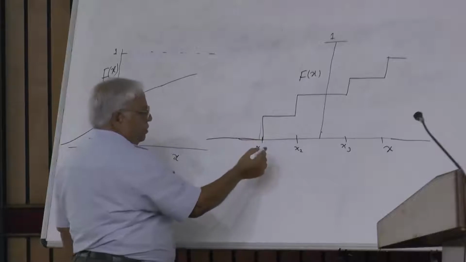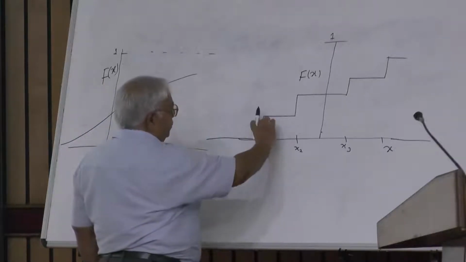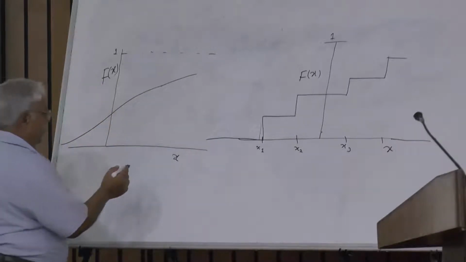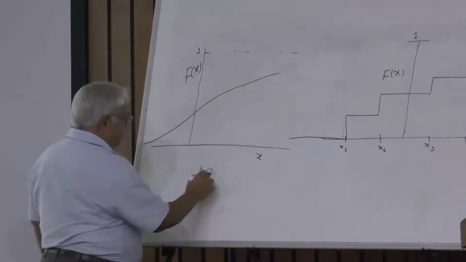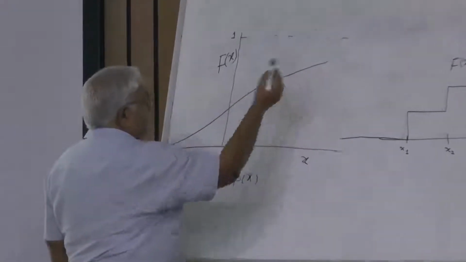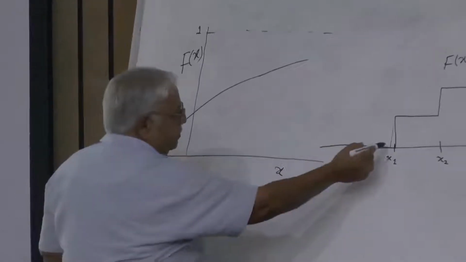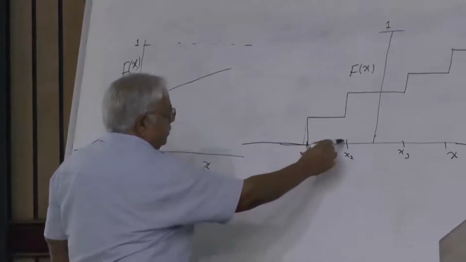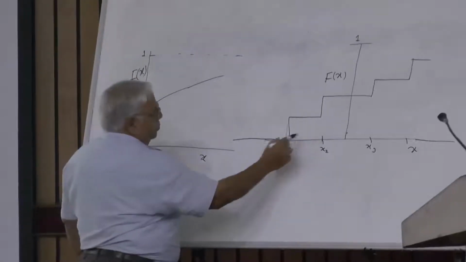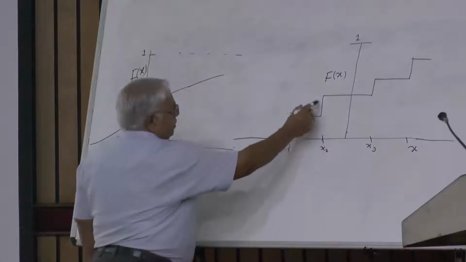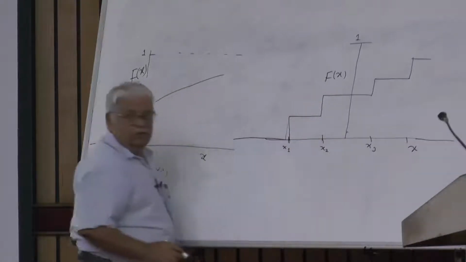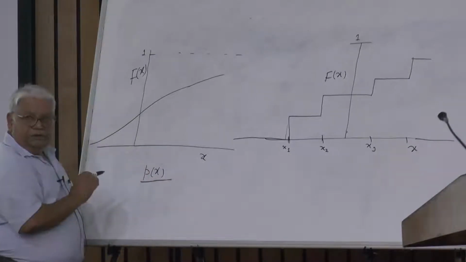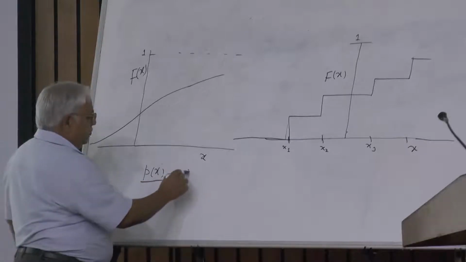These steps depend on the nature of the random variable. These need not all be equal. These would be different. So when you look for the density function, this continuous one can be differentiated. But here when you differentiate this, it does not become very meaningful. Between this range and this range, p of x would be 0, and here there will be a spike. There will be another spike here, 0 again, and so on. So that's why we do not use this to describe a discrete random variable. We use the probability function, P.